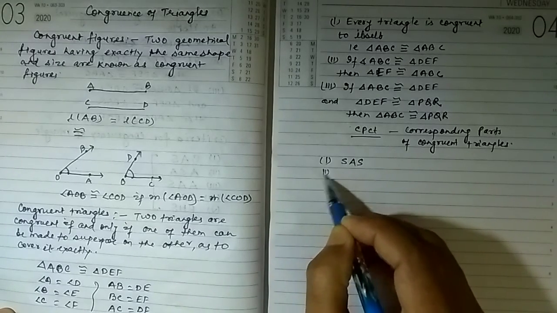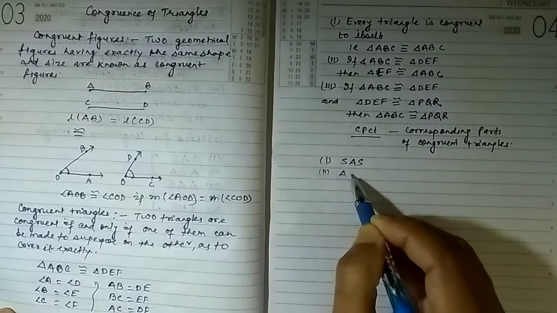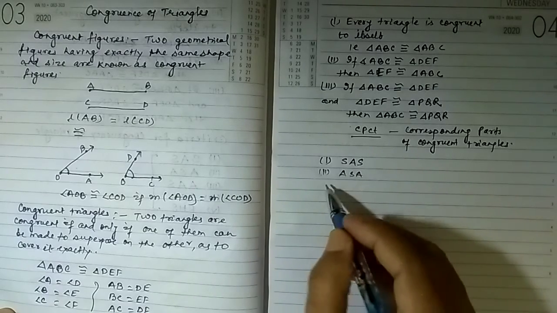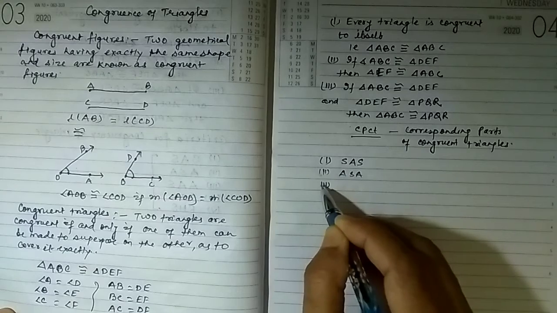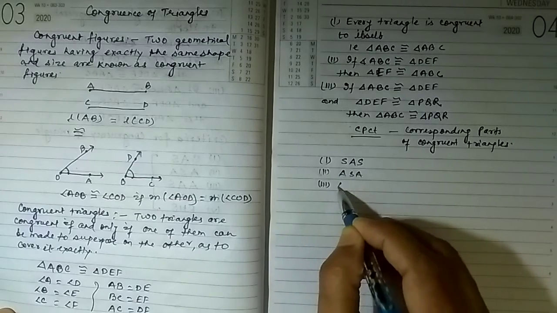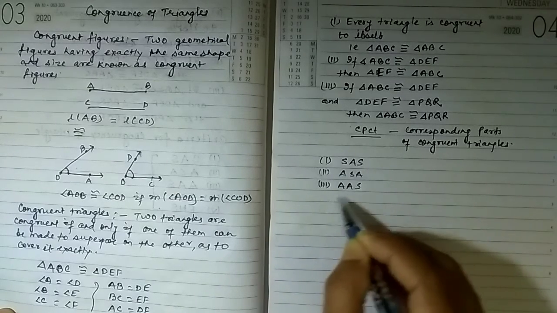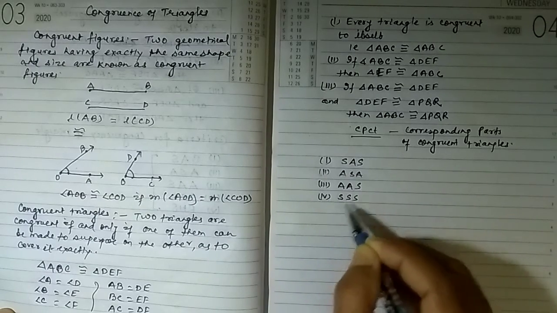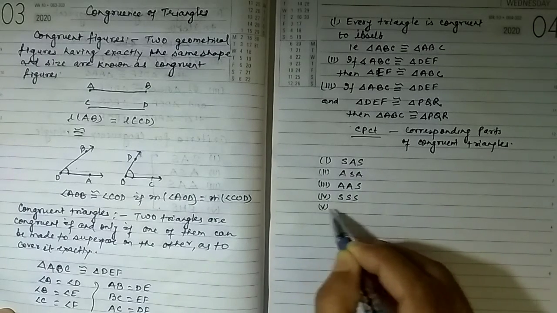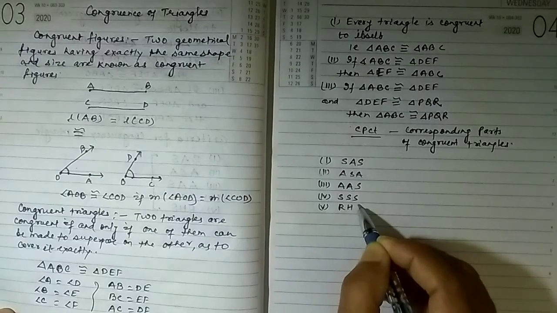The second criterion is ASA. The third criterion is AAS. The fourth criterion is SSS. And the fifth criterion is RHS.